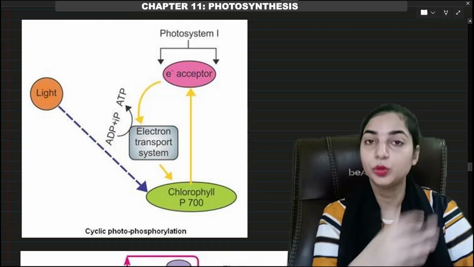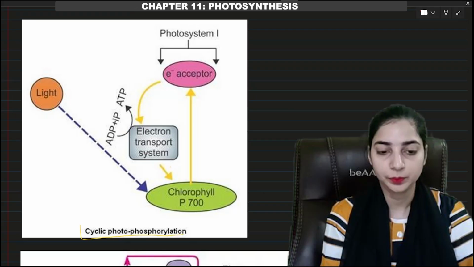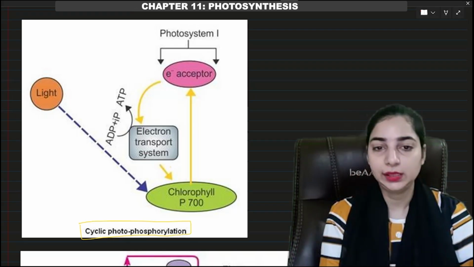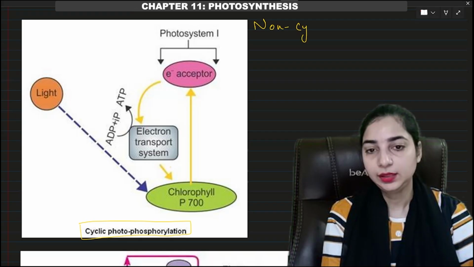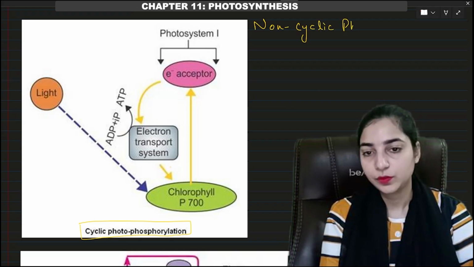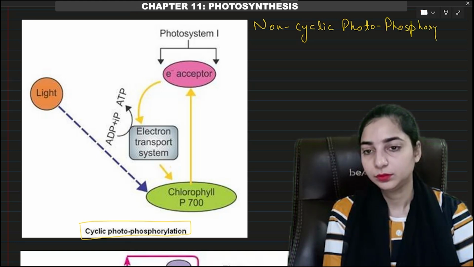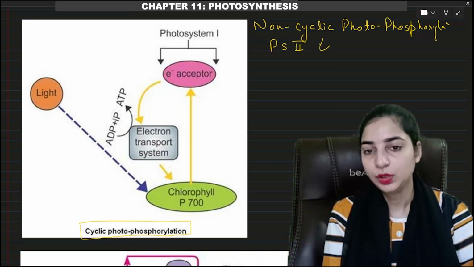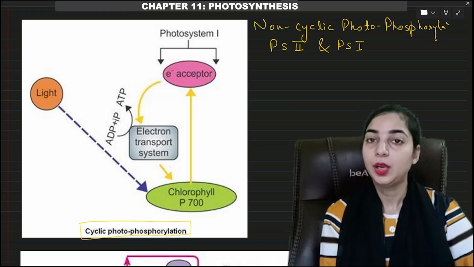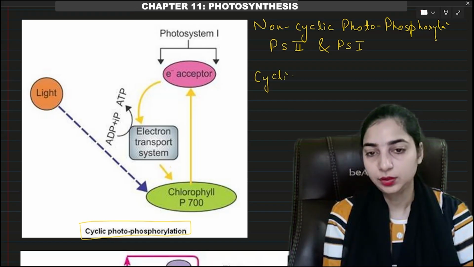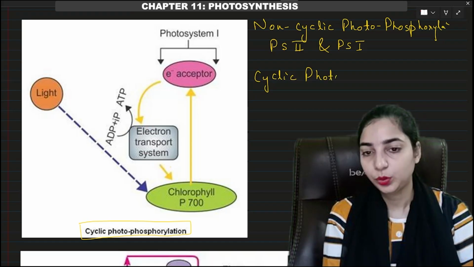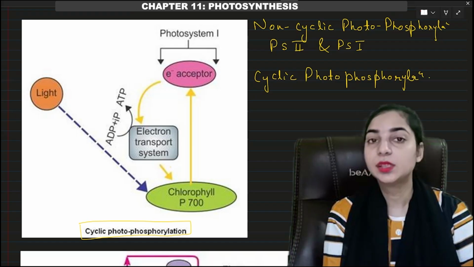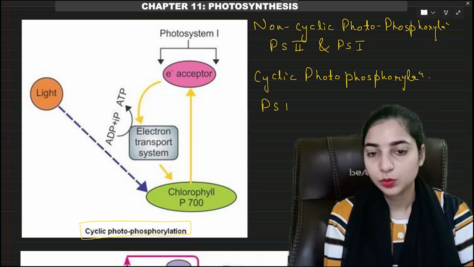Now we come to the next type of photophosphorylation, that is cyclic photophosphorylation. So in non-cyclic photophosphorylation, both PS2 and PS1 were available. Okay, PS2 and PS1 both were available. But in cyclic photophosphorylation, only PS1 will be available. Okay, only PS1 will be available.